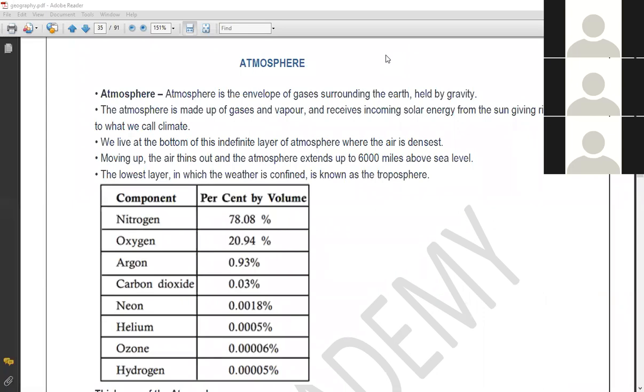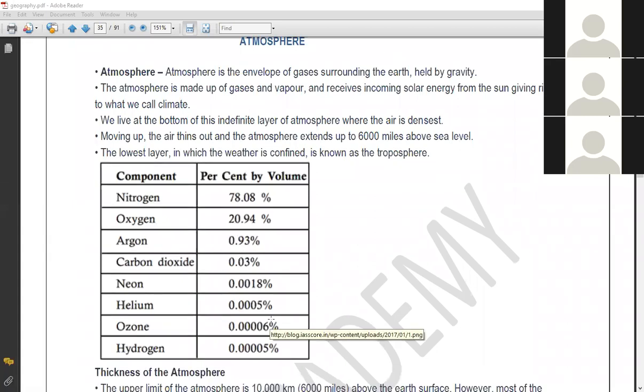Then argon is around 0.93%, then carbon dioxide, neon, helium, ozone, and hydrogen. So other gases are found in a minimal amount. This uniqueness of nitrogen, oxygen, carbon dioxide and the other gases leads to the existence of life. Because suppose the percentage of carbon dioxide was more; carbon dioxide is called a greenhouse gas, right?